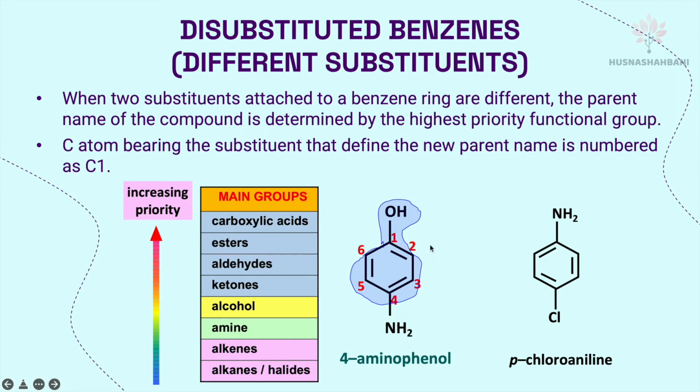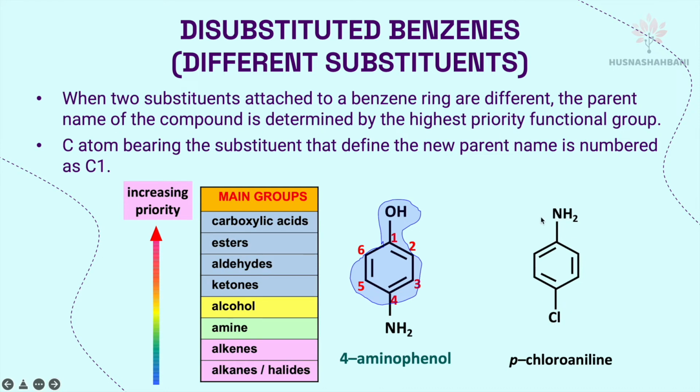And then, when the alcohol becomes a parent, the carbon that is attached to the hydroxyl group will be carbon number 1. So automatically this amino group will be carbon number 4. So 4-aminophenol. For this compound, the substituents are amino and halogen.